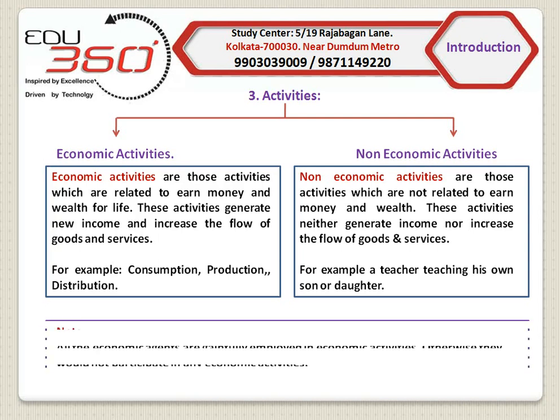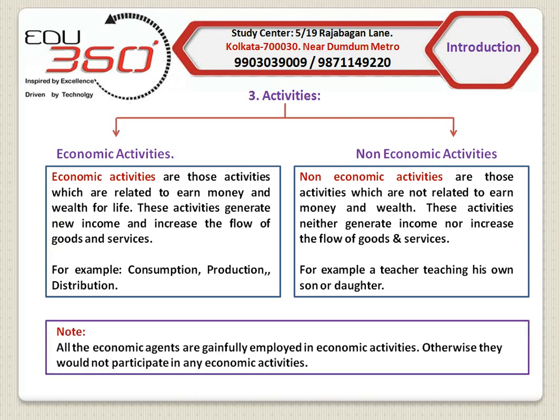Students, please note that all the economic agents are gainfully employed in economic activities. If they were not gaining, they would not participate in any economic activities. For example, if a producer makes losses by producing, he would quit the production process as it is not a gainful activity for him. He would continue production till it is a gainful activity for him.